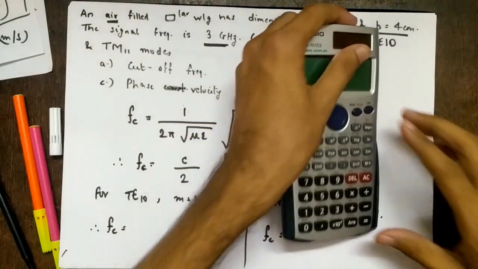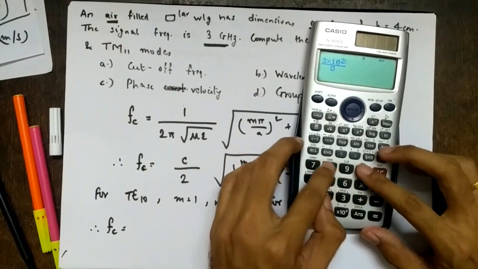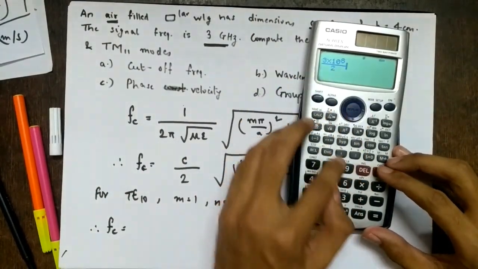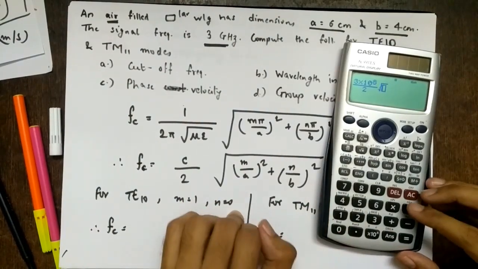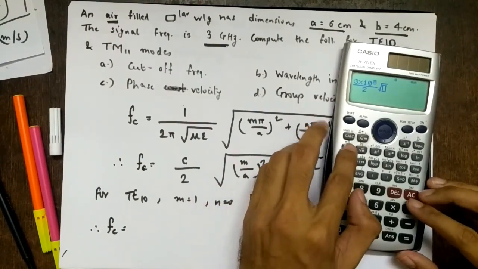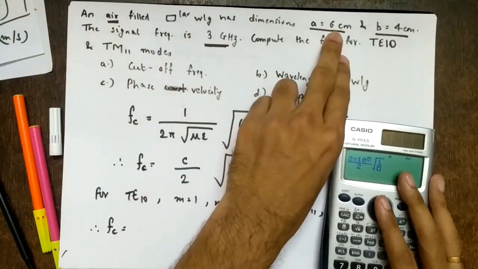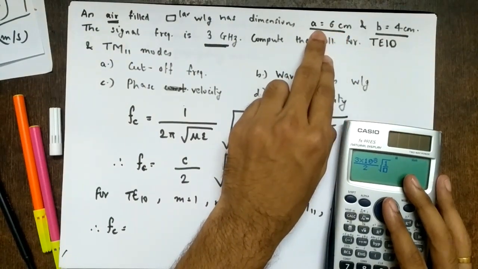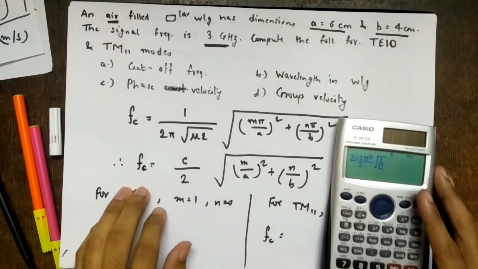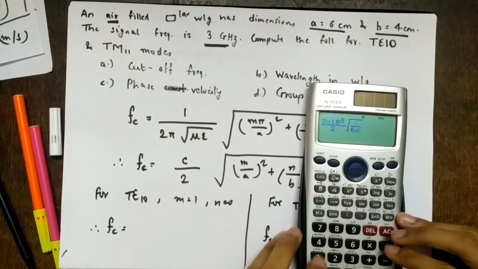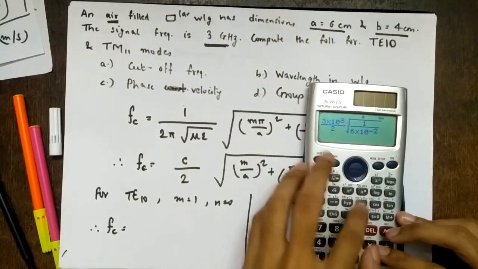So just substitute here. c is 3 into 10 raised to 8, so 3 into 10 raised to 8 divided by 2 square root of... m is 1 and n is 0, so 1 upon a square. a is 6 centimeter, so 6 into 10 raised to minus 2, but it is squared.